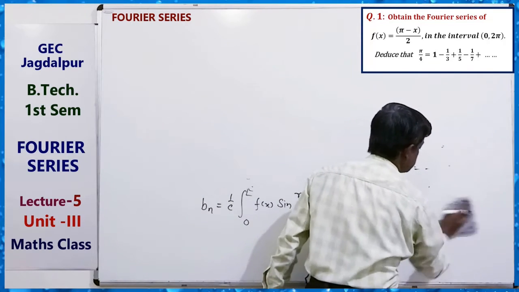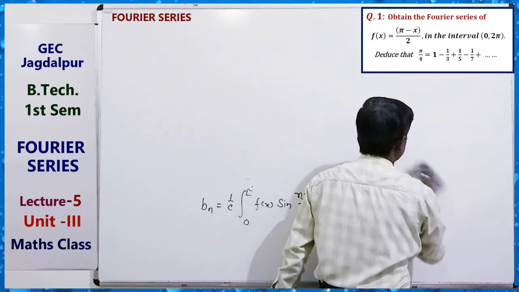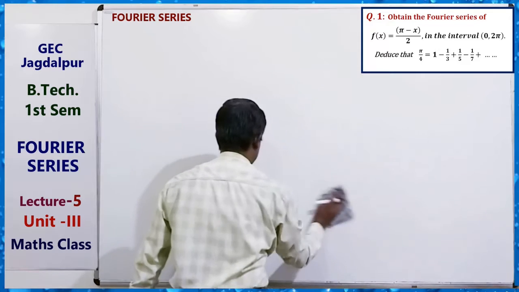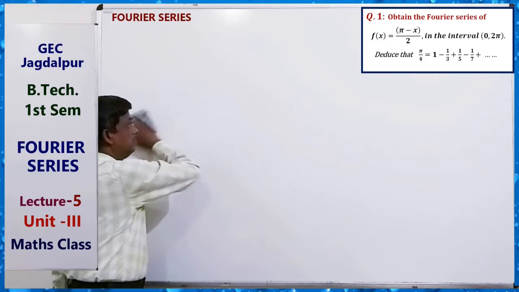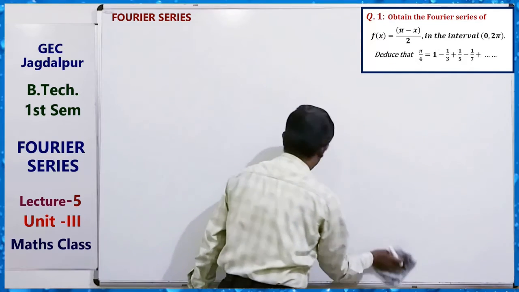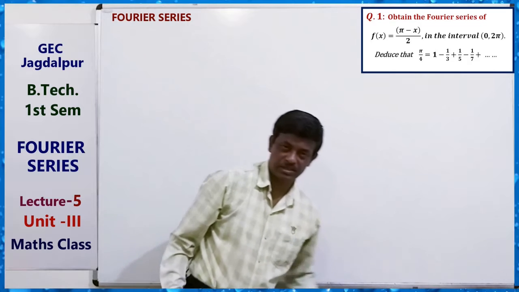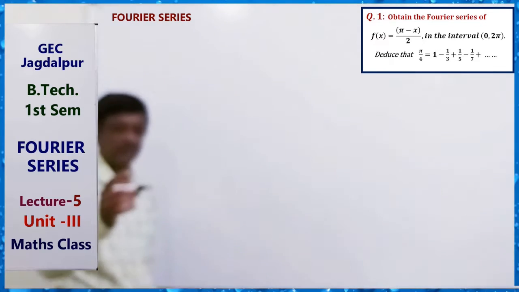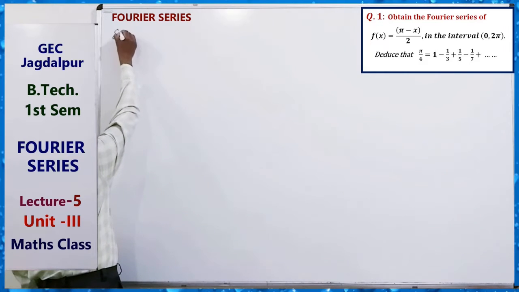Here, finding the Fourier series expansion means we have to find three constants. The main thing is solving integrals. There is a rule for integration of a product of functions, the Leibniz rule. Just remember this. Okay, solution of this question.